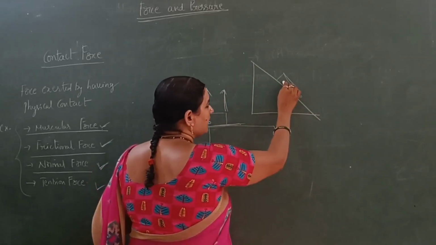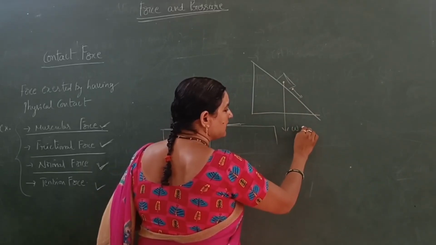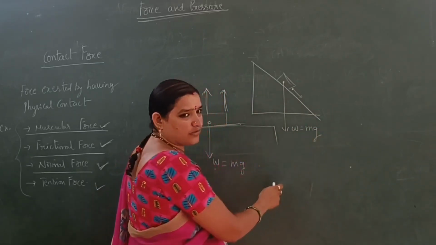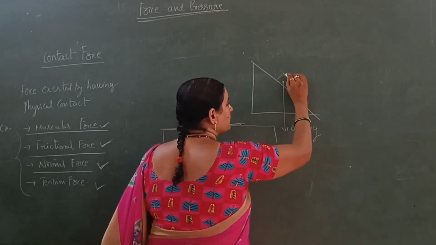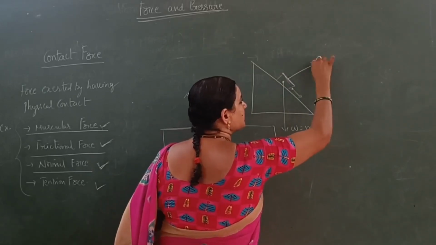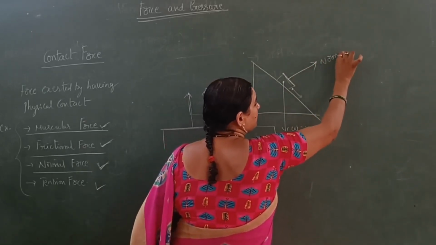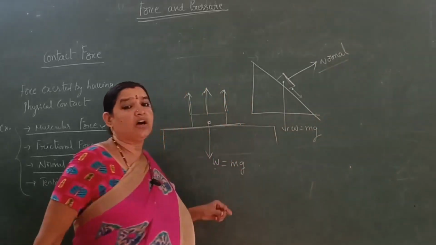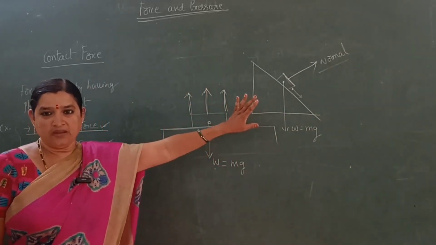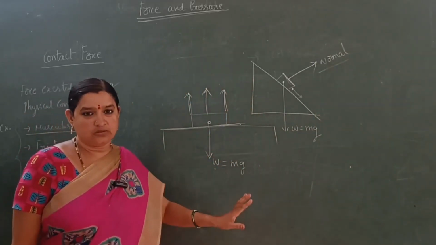What happens here? The W is equal to mg works towards the center of the earth. But here the normal force is normal to this surface, and acts like this. This is the normal force. Normal force always acts perpendicular, normal to the surface only.